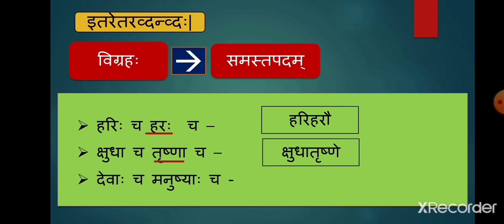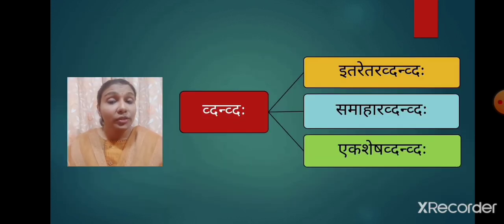Devaha cha, Manushyaha cha. Here the second word is Manushyaha. It's a Pullingi Shabd and both the words are used in plural in their dissolution, so the compound word will also be in plural and the answer is Deva Manushyaha. I hope you have understood how to form the compound word. Students, I assume that you have understood itaretara dvandva samasah.